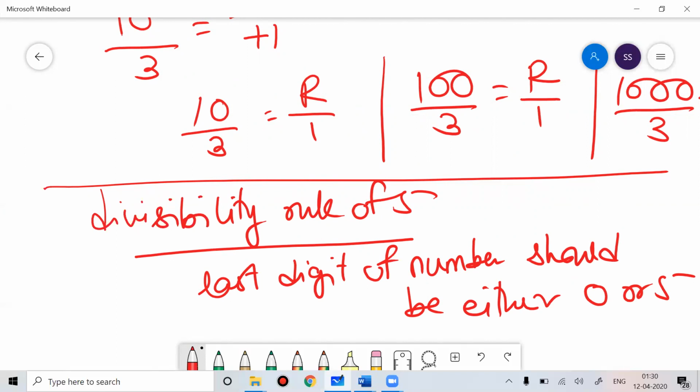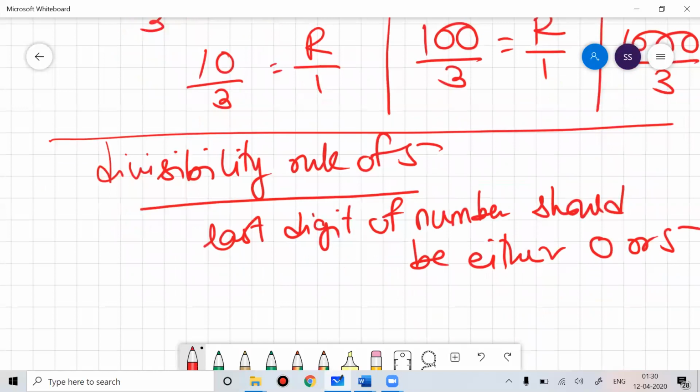All the divisibility rules I'm discussing here, whether for 3, 5, or 4, are also applied in solving problems on permutation and combination, so keep that in your mind. What is PNC? Permutation and combination is just an advanced form of counting. So the same logic we use there also.